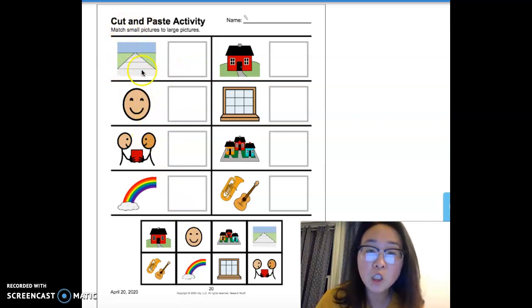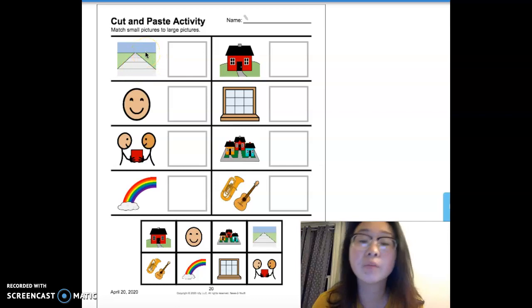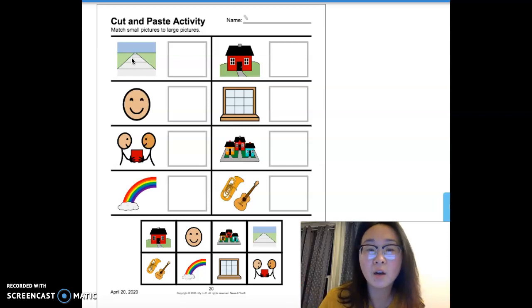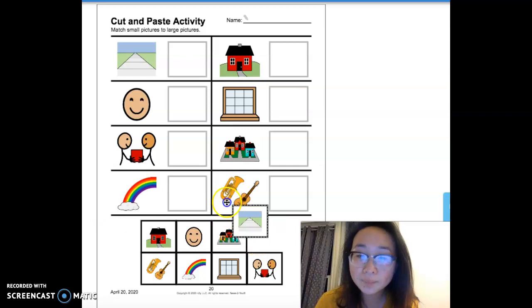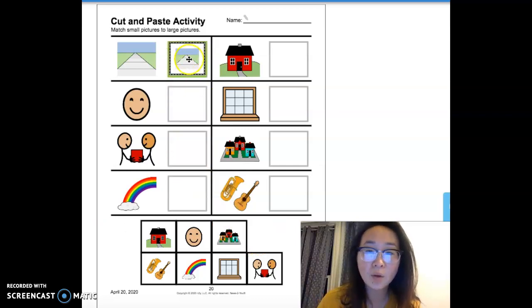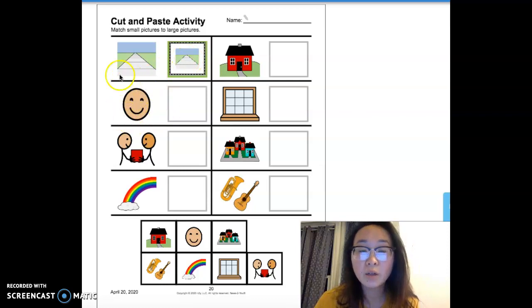So the first one we're going to match is an icon of a sidewalk. The sidewalk is right outside our homes. It's where people can walk safely so that they don't get hit by a car, and it's where most people walk. Some people decorate. They might draw on the sidewalk. So which icon is the same as sidewalk? That's the sidewalk.